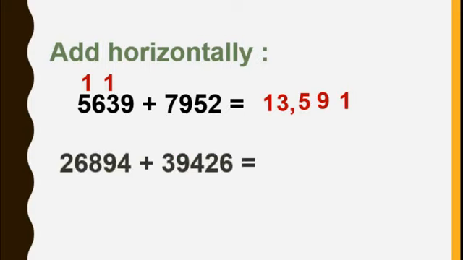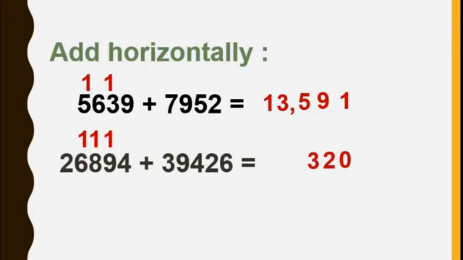One more sum is there. Again we'll start from unit place. 6 plus 4 is 10. 1 is carried over. 1 plus 9 plus 2 is 12. 2 I will write here. 1 is carried over. Then 8 plus 4 plus 1, that is 13. 3 I will write here. 1 is carried over.